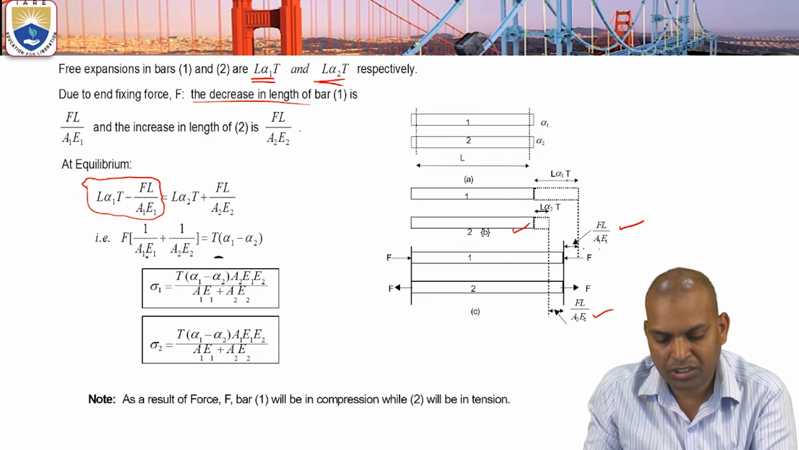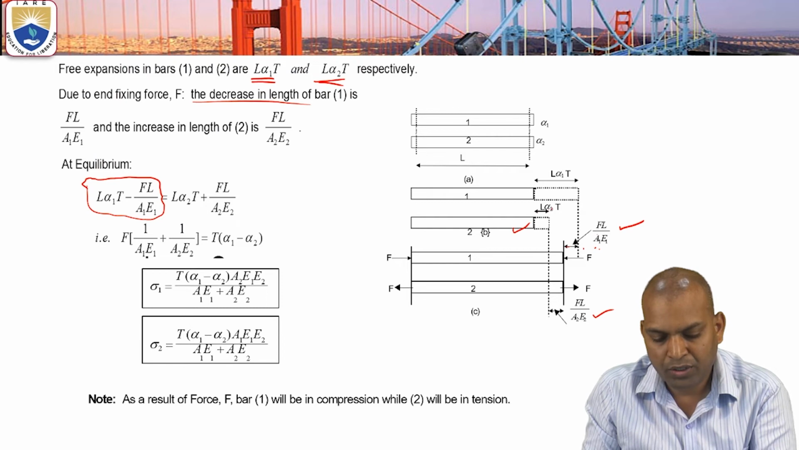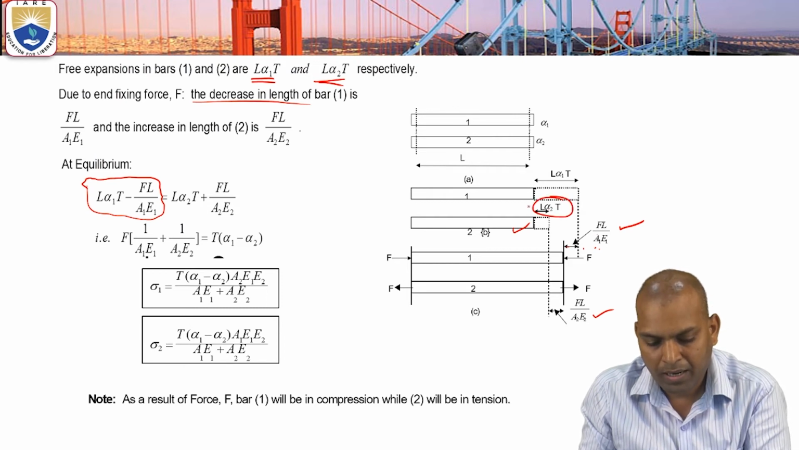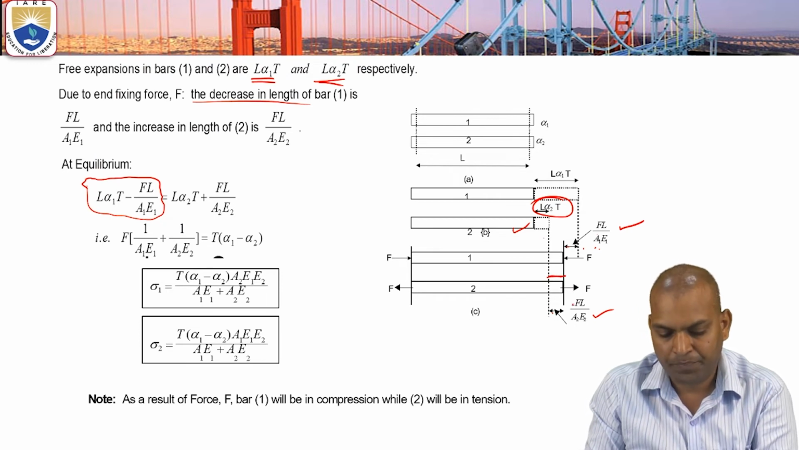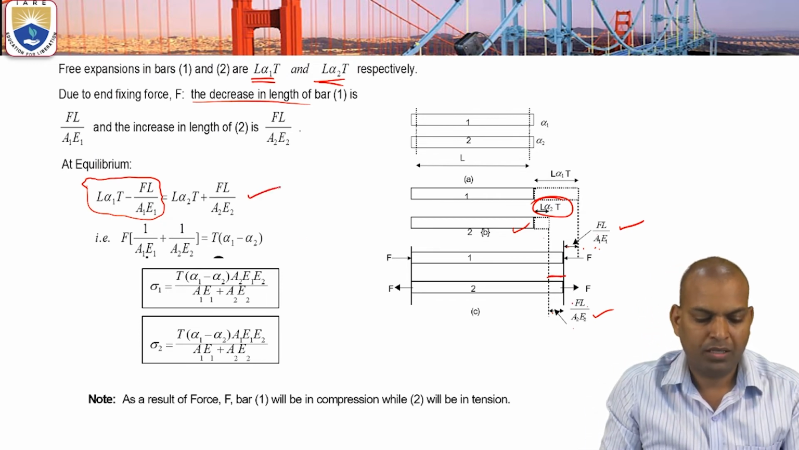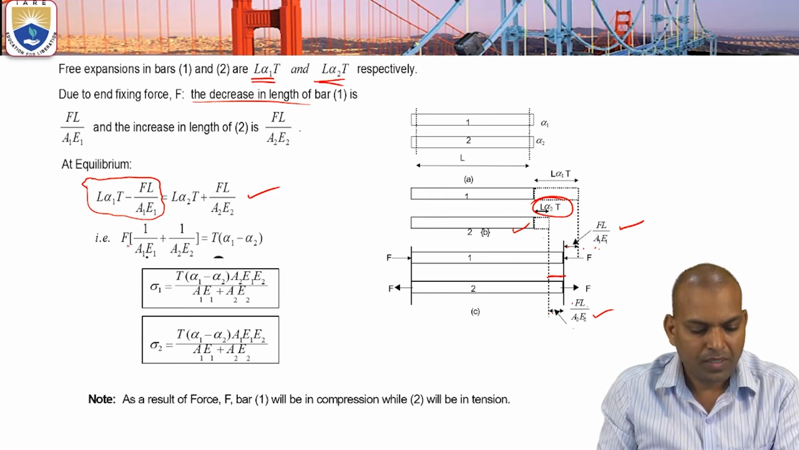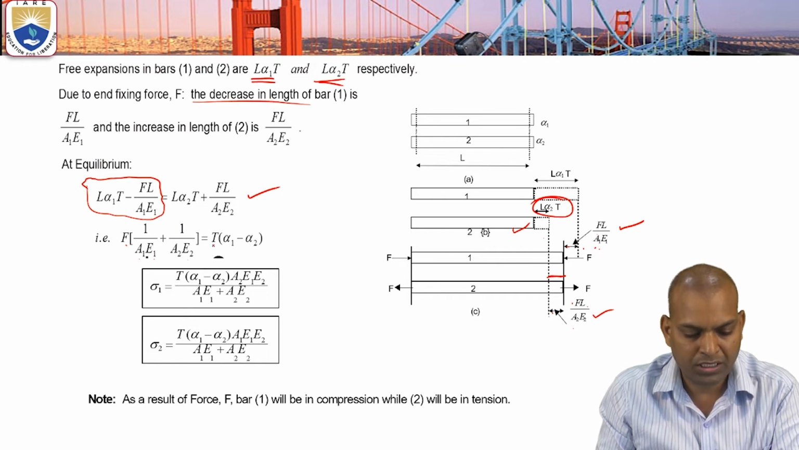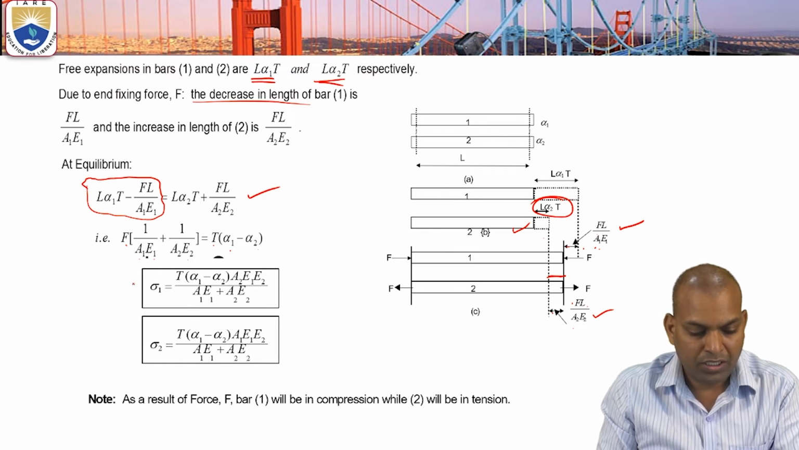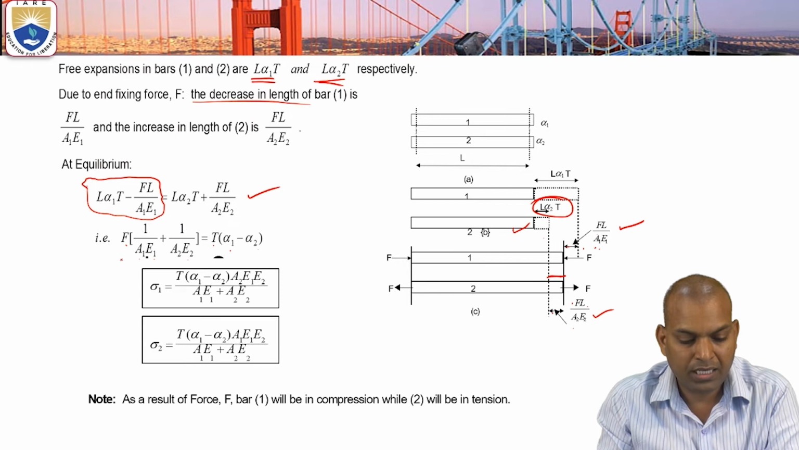L alpha 1 times T minus FL by A1 E1 equals L alpha 2 T plus FL by A2 E2, where it becomes equilibrium. So after simplifying further, F times (1 by A1 E1 plus 1 by A2 E2) equals T times (alpha 1 minus alpha 2). Then what is the stress equal to? Stress equals force by area.